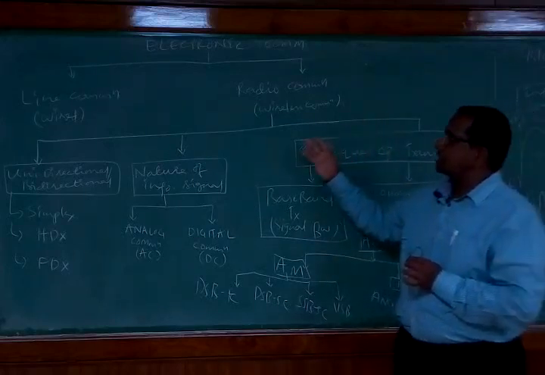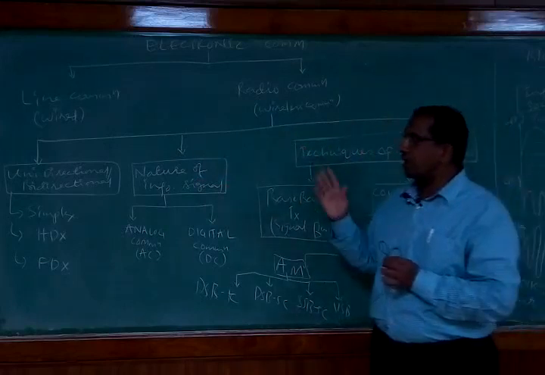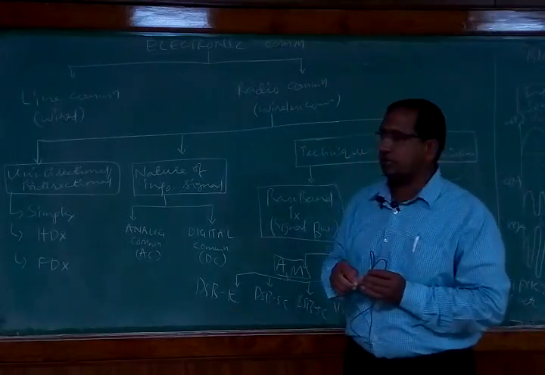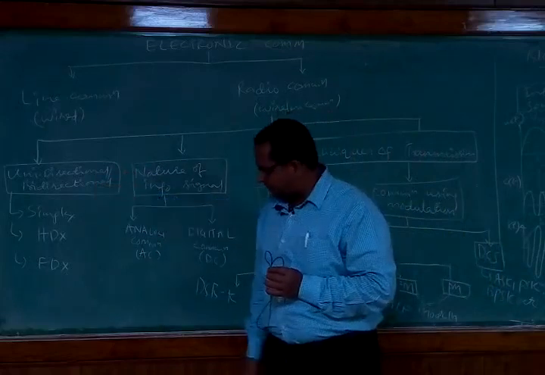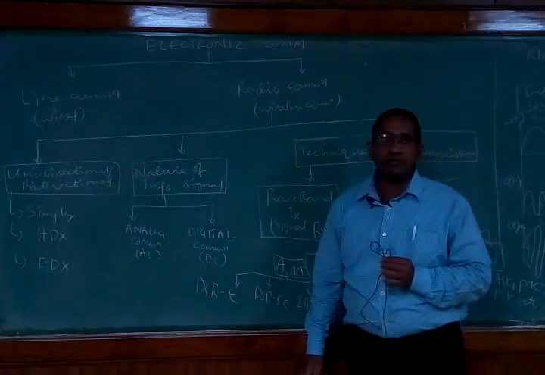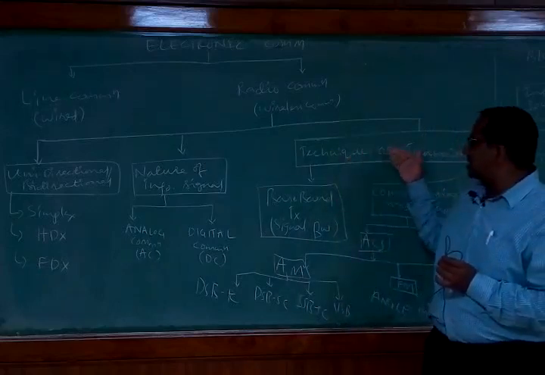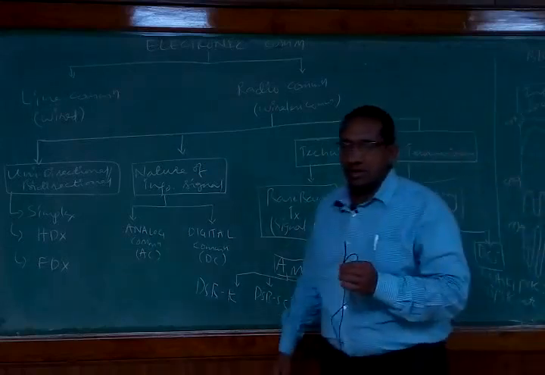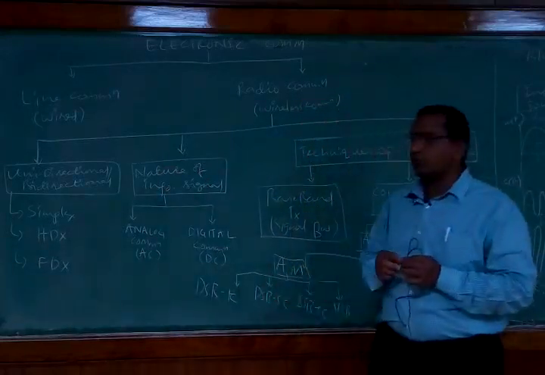Radio communication is classified based on three subdivisions. The first is unidirectional or bidirectional mode of communication. The second is the nature of the information signal that we are transmitting, and the next is the technique of transmission. First of all, unidirectional or bidirectional mode of communication.